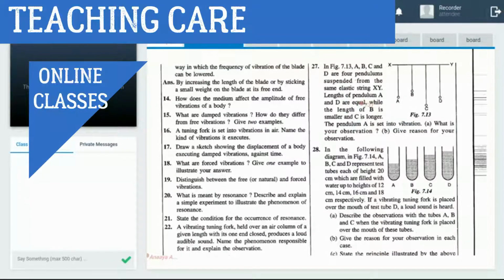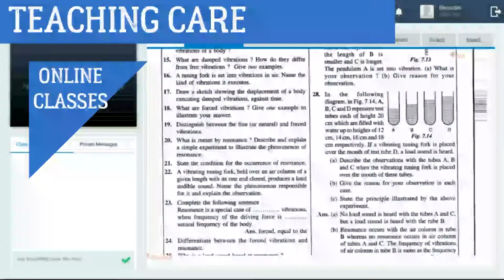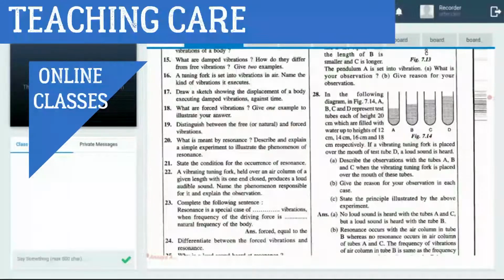Now, next question. Tubes A, B, C, D. The tube is 20 centimeter, and the lengths are 14, 16, 18. This type of question is based on an experiment, and you have to try it from your book. Clear to you?